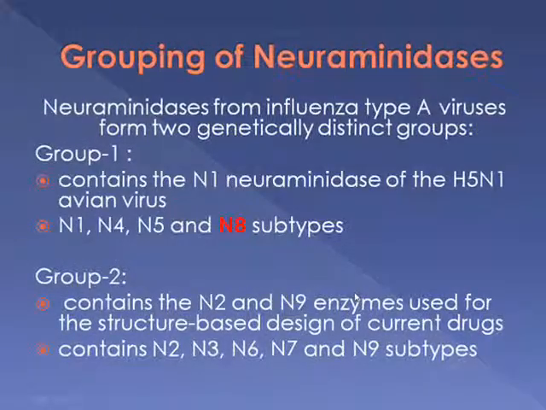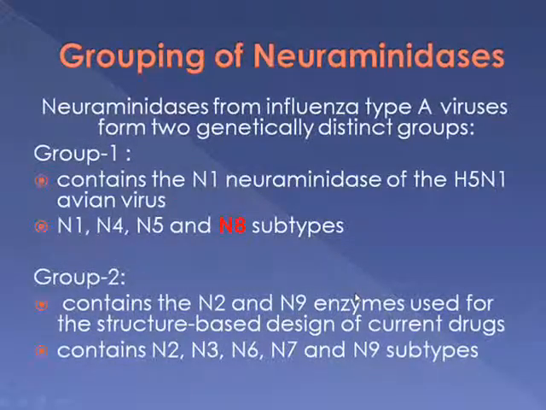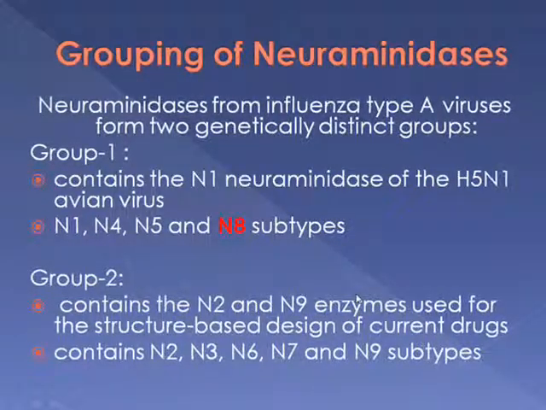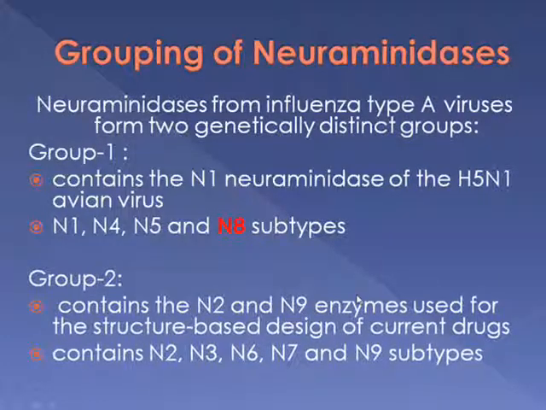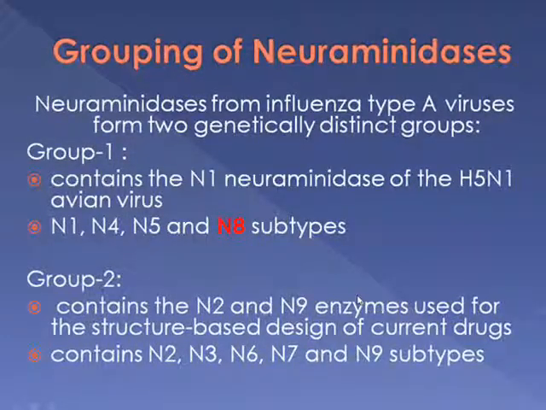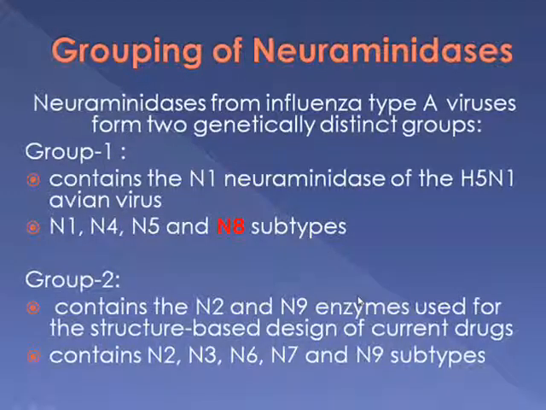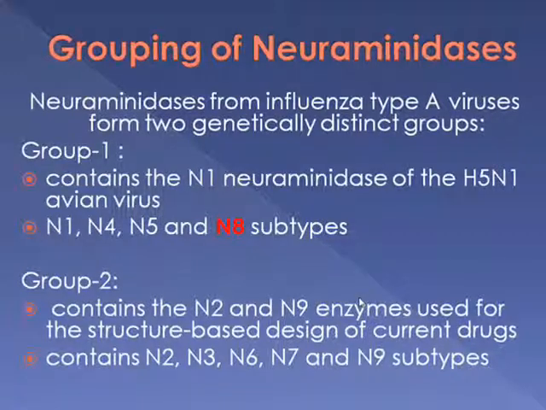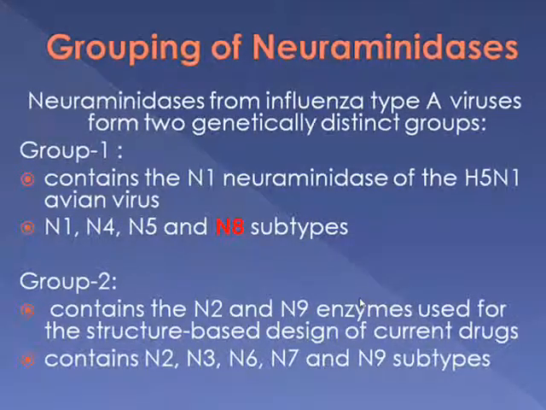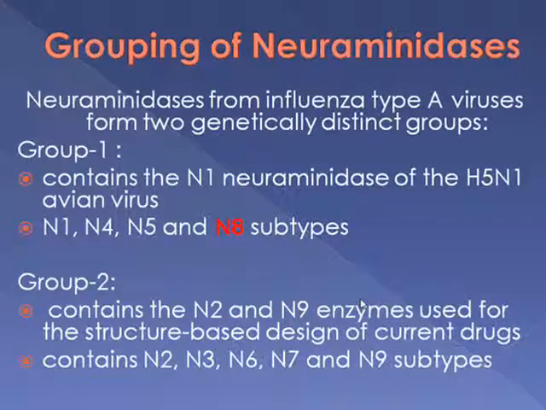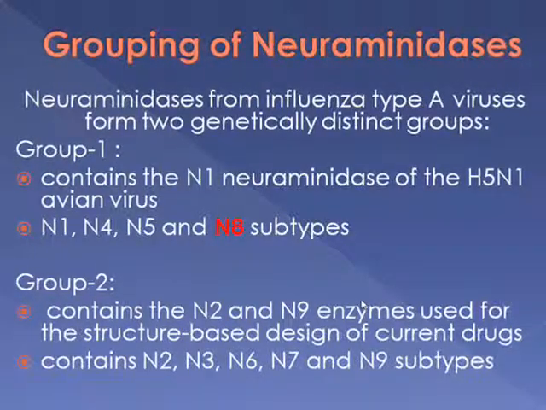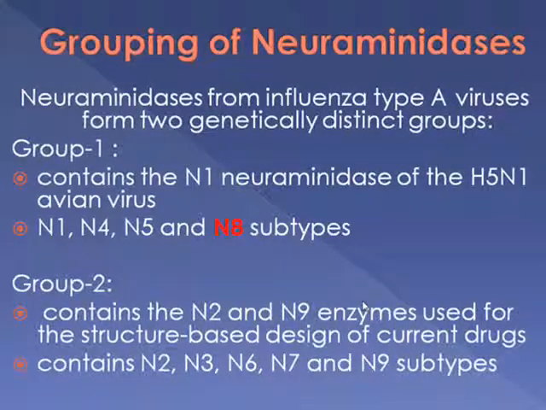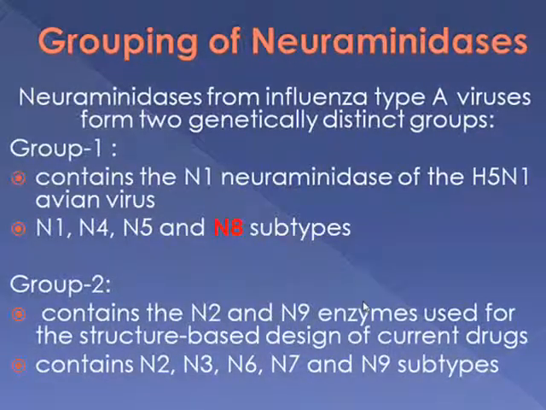Next is the grouping of neuraminidases. Neuraminidases from influenza type A viruses form 2 genetically distinct groups, which are Group 1 and Group 2. Group 1 contains the N1 neuraminidase of the H5N1 avian virus, which consists of the N1, N4, N5 and N8 subtypes. On the other hand, Group 2 contains the N2 and N9 enzymes that are used for the structure-based design of current drugs. The group also includes N2, N3, N6, N7 and N9 subtypes.